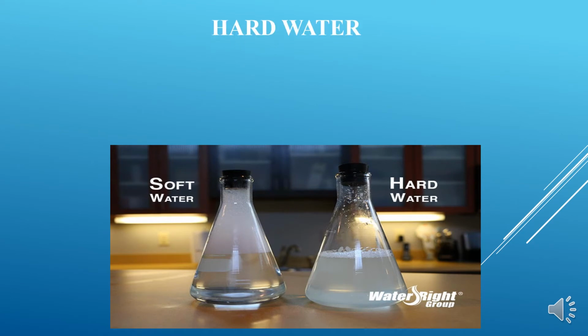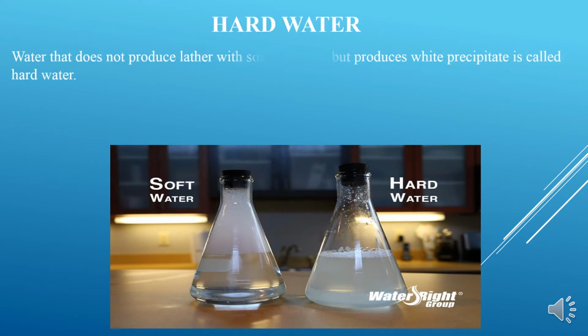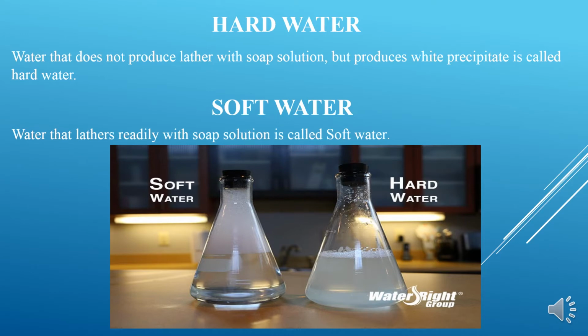and soft water. Hard water is defined as water that does not produce lather with soap solution, but produces a white precipitate. The second one is soft water, defined as water that readily lathers with soap solution. In the given picture, you can see that the soft water in the conical flask gives lather with soap solution, while the other sample, which is hard water, has not given out lather. So you can differentiate hard water and soft water.